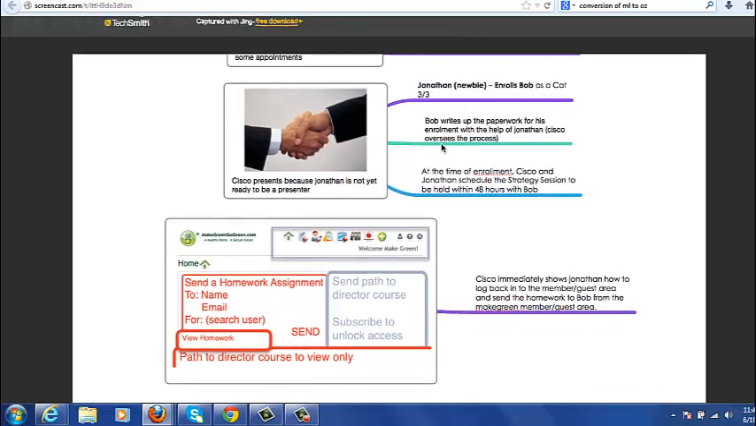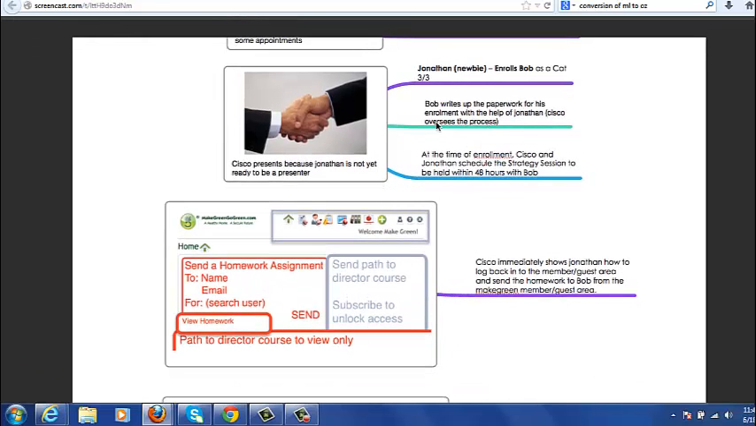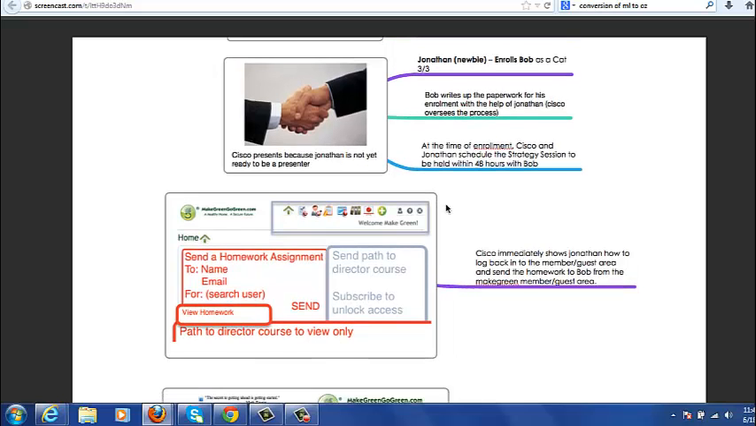Okay, so after Jonathan and Cisco oversee the process of Bob writing up his paperwork at the time of the enrollment, Cisco and Jonathan schedule a strategy session to be held within 48 hours with Bob. So this is going to be Jonathan sort of tagging along with Cisco to find out how it's done.